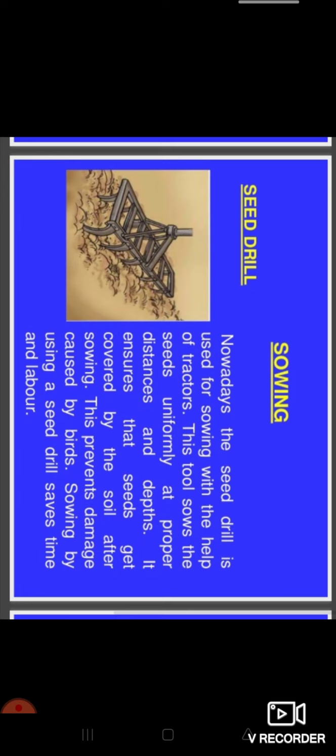Second is the seed drill. Nowadays the seed drill is used for sowing with the help of a tractor. This tool sows the seeds uniformly at proper distance. If you observe the tool very carefully, there is a proper distance between two sides, and it will not only sow the seed, but also sow it at the proper depth. It ensures that seeds get covered by the soil after sowing. This prevents damage caused by birds. Sowing by using a seed drill saves time and labor.